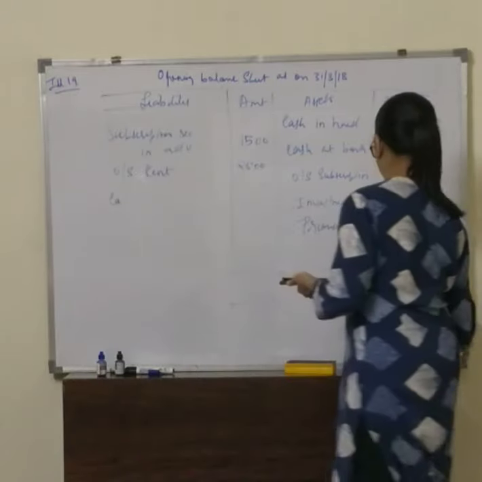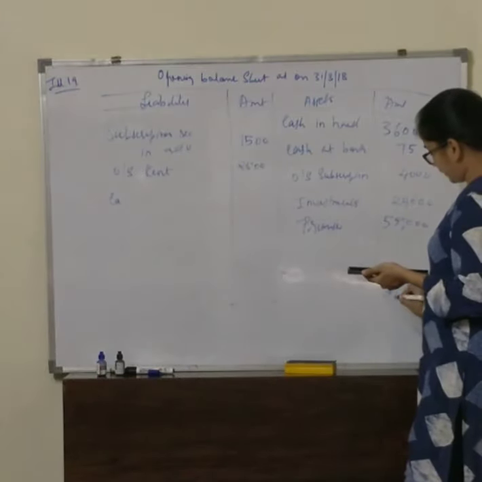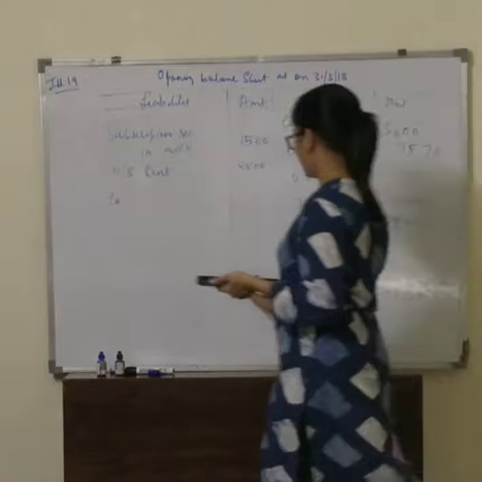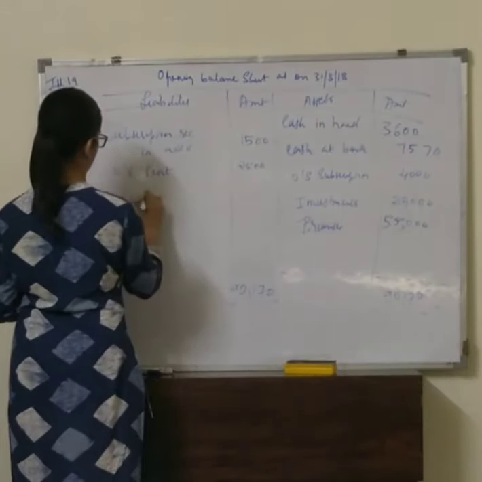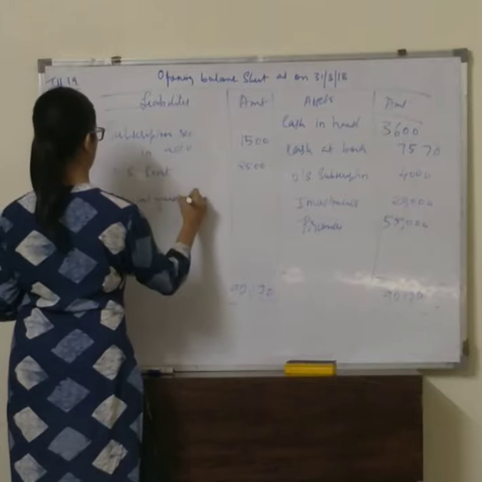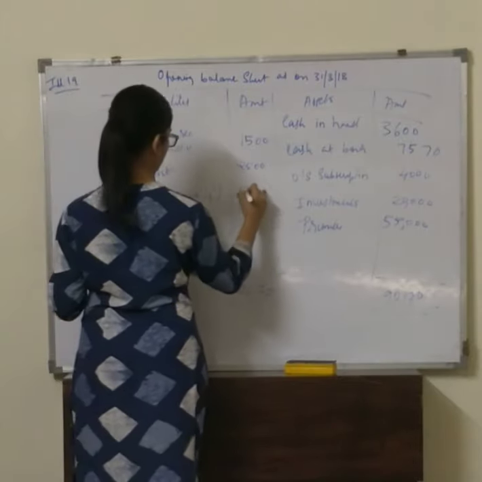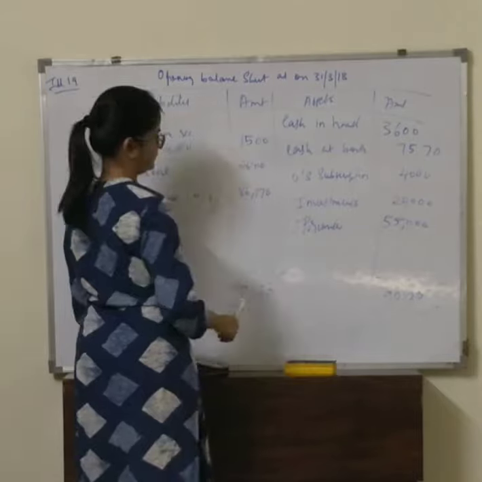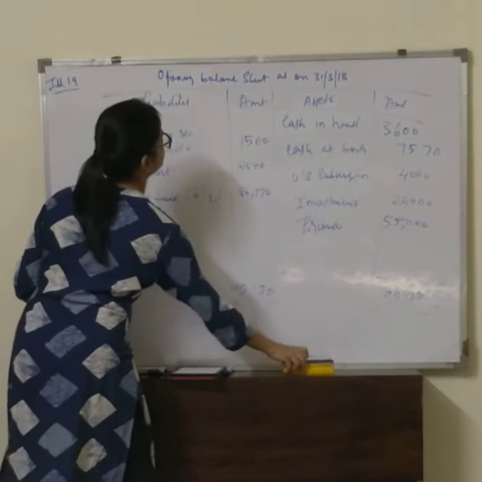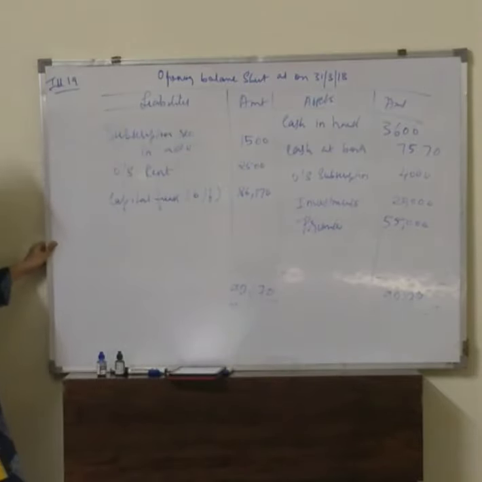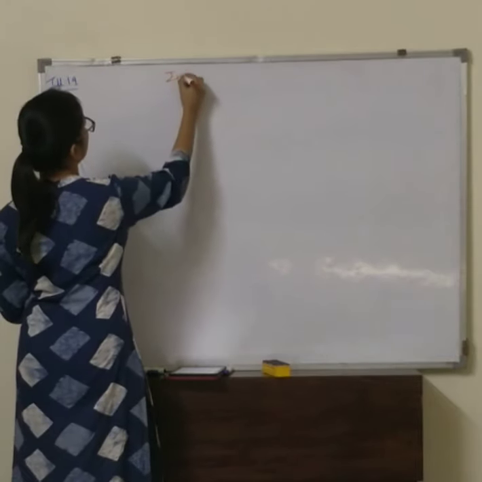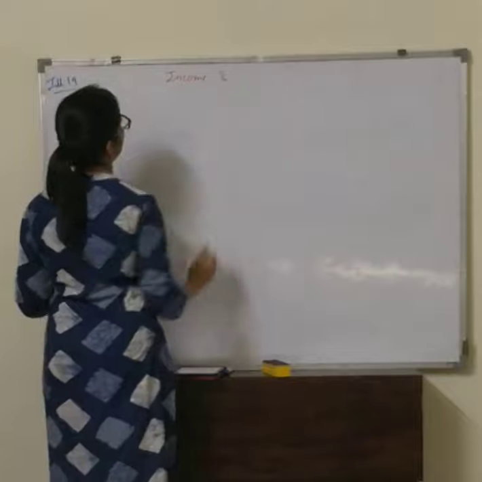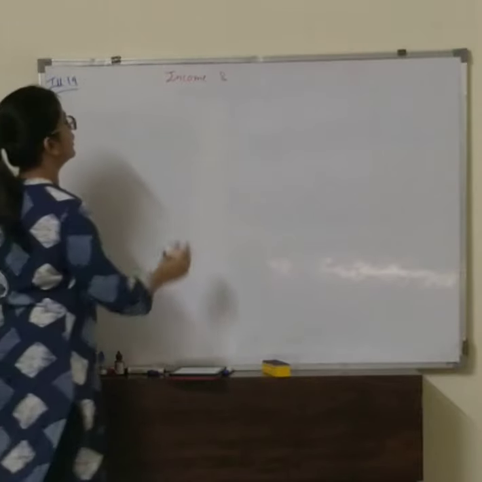Asset side will be more. The total of the asset side is 90,170. So capital fund, in brackets the balancing figure, is 86,170. This is how you will be doing your opening balance sheet. Let's go on to the next. Let's go on to the income and expenditure account.